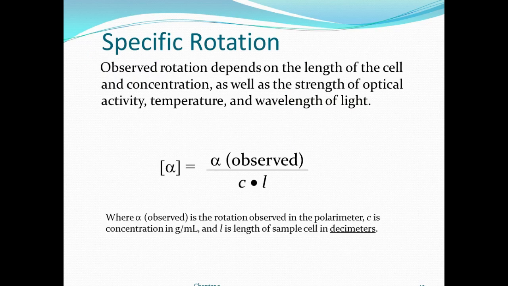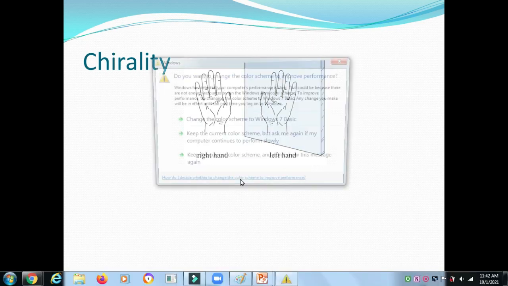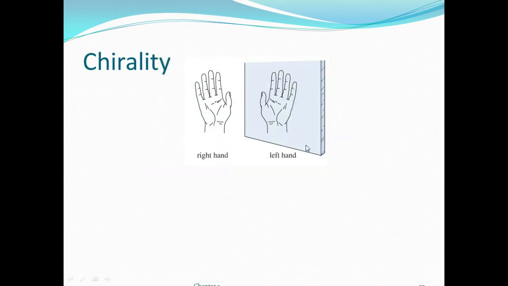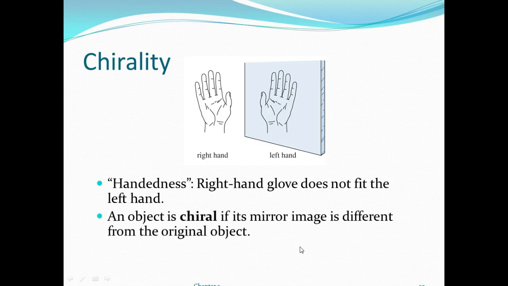Here one word is very important: chirality. What is meant by chirality? Take your right hand and show it to a mirror; the mirror shows it oppositely as a left hand. That is called chirality, because a right-hand glove does not fit the left hand, right? An object is chiral if its mirror image is different from the original object.